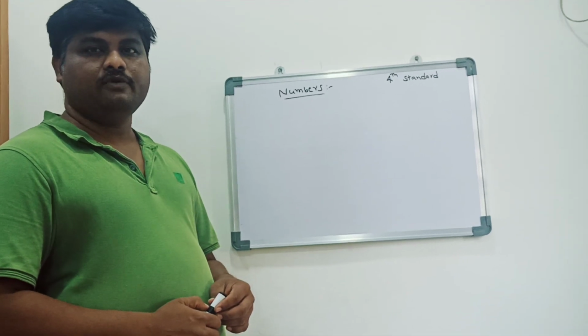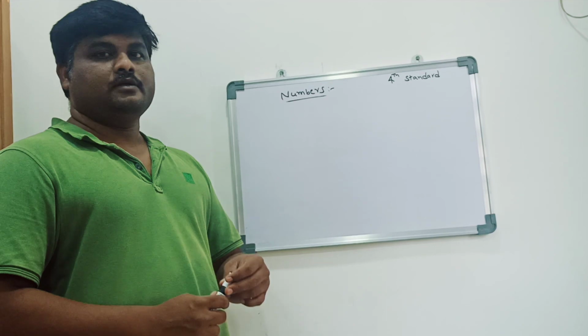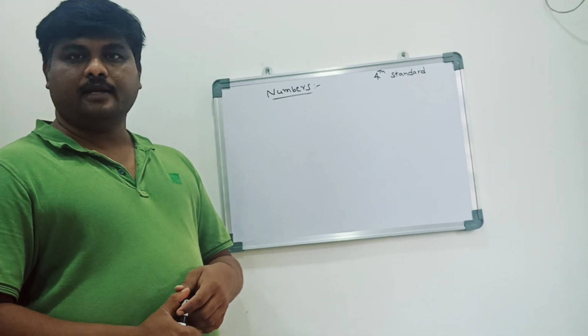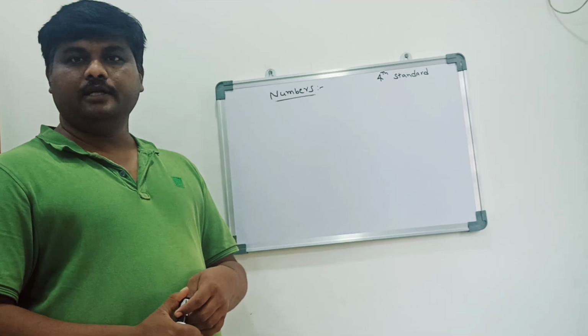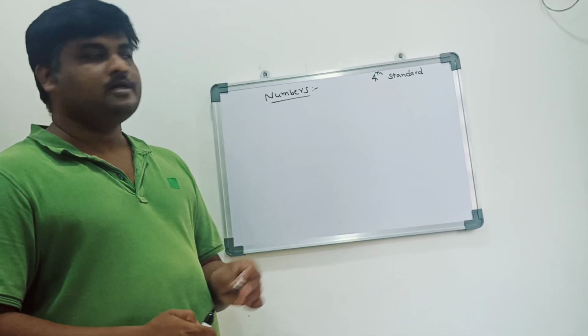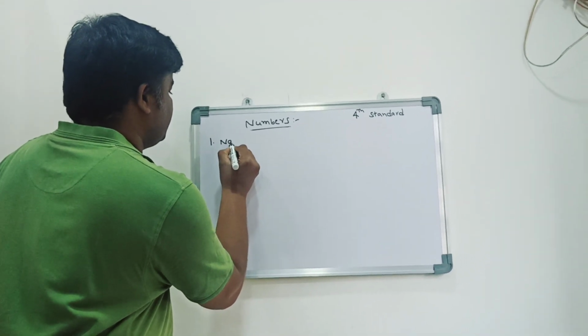Dear children, today we are going to learn about the numbers for 4th standard students. There are a few types of numbers, like natural numbers, whole numbers, integers, even, odd, prime numbers and rational numbers. So number 1, natural numbers.